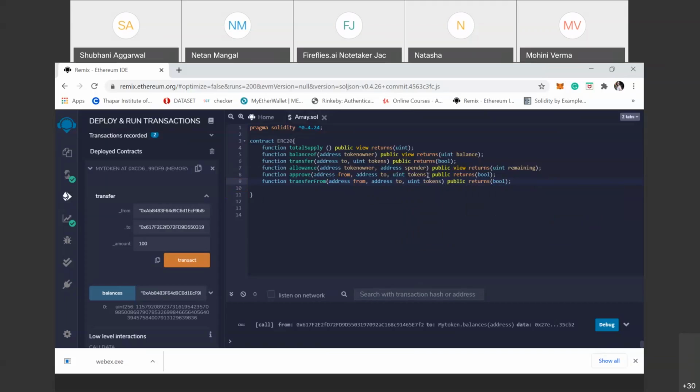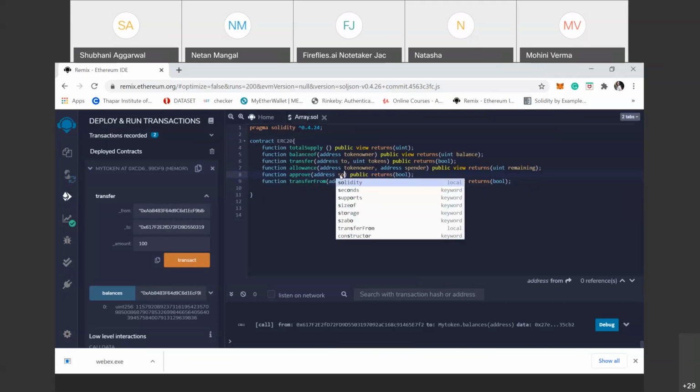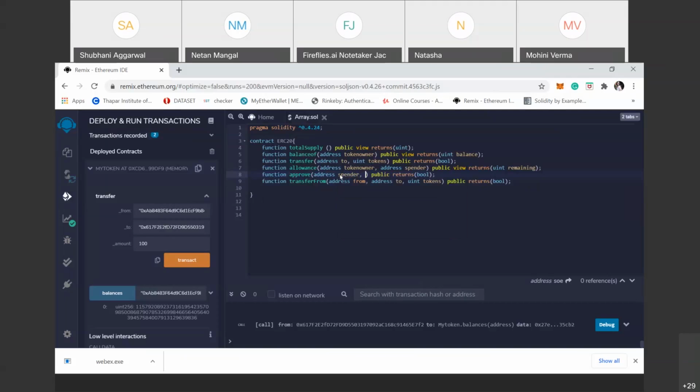So here are 3 functions. Sorry, here is this of spender. Just money, spender and viewing tokens. So these are 6 functions: the total supply and balances of transfer, allowance, approve, transfer from.